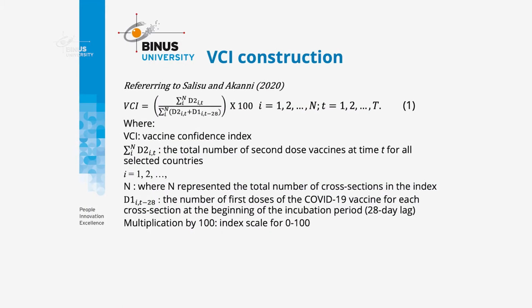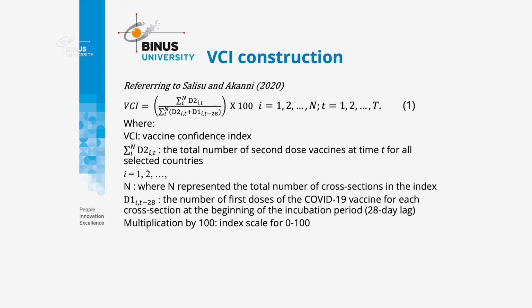And then here is the construction of the VCI. It is motivated by Salisu and Akeni 2020, when they constructed the GFI, or Global Fear Index. As you can see here, this is the formula for constructing the VCI. The VCI stands for Vaccine Confidence Index. It is to know the primary vaccines, the first dose and the second dose. The next one is the total number of second dose vaccines at time T, the period, for all selected countries, which is the I.